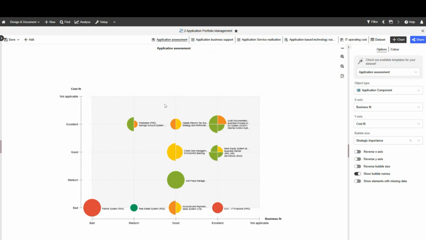In this three-dimensional graph, with the x-axis and y-axis being business and cost fit, and the bubble size being the strategic importance, I can see from all the applications I've selected in my data set which ones I might need to focus on a bit more, that have a gap or something that's not running correctly.